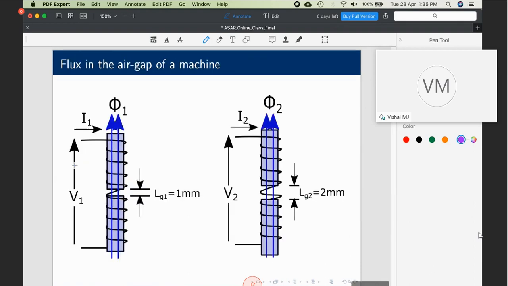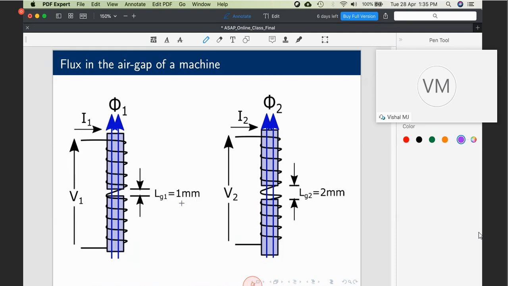To understand the problem with the induction machine for high power applications, let's consider these 2 circuits. We will go back to the basics of network analysis. Consider 2 coils, 2 solenoids excited by voltage V1, which draws a current I1. 2 iron pieces of the same cross-sectional area are placed inside the solenoid. It produces flux Phi1. Similarly, another voltage source V2 excites another coil of the same cross-sectional area, which draws current I2 and produces flux Phi2. The only difference is that the air gap length in the first is only 1 mm, whereas in the second case it is 2 mm, twice that of the first.